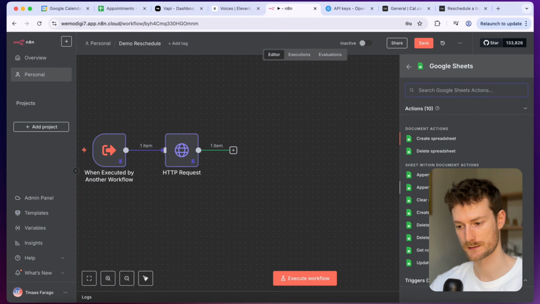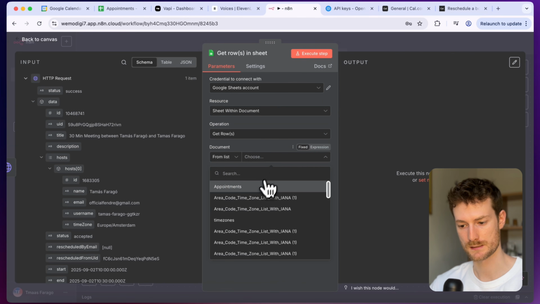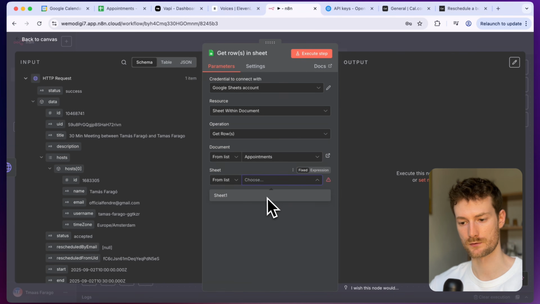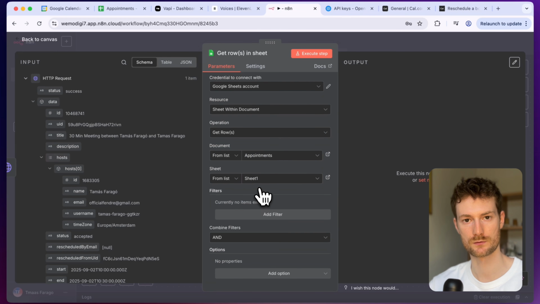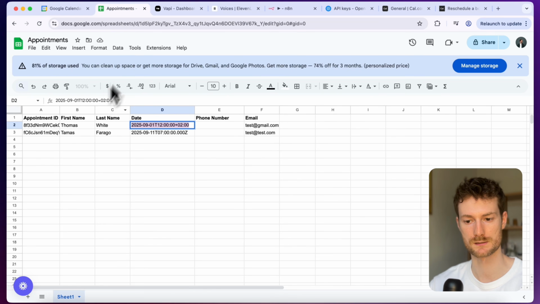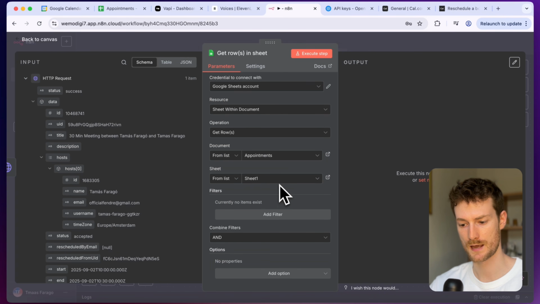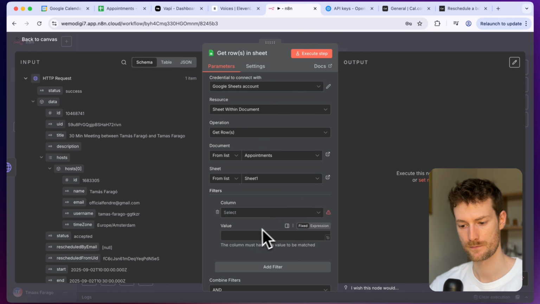And I'm going to select get row in sheet. And let's select your Google Sheet. And the reason we need to get the row first before we update it is that we need to know the row number where the appointment is located. So in this case, it will be 3, but I need to know that in order to update the proper appointment. So to get that, let's add a filter, and I'm going to select appointment ID.